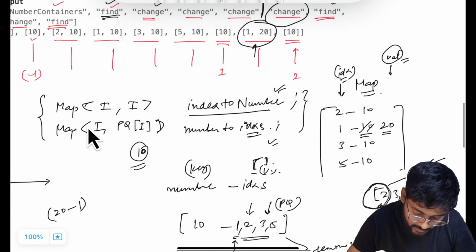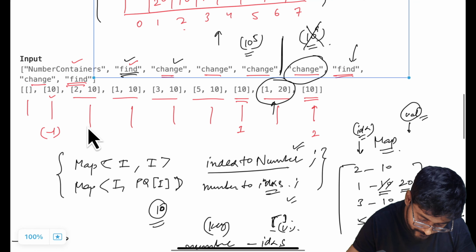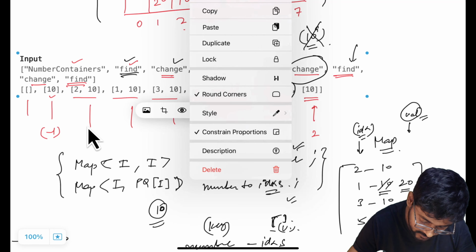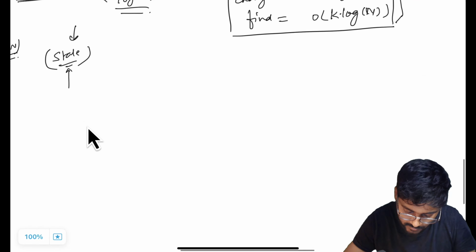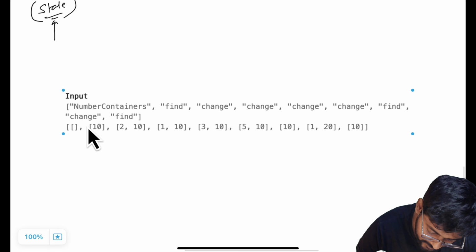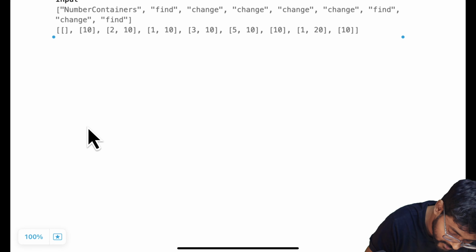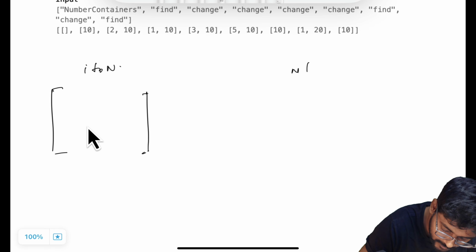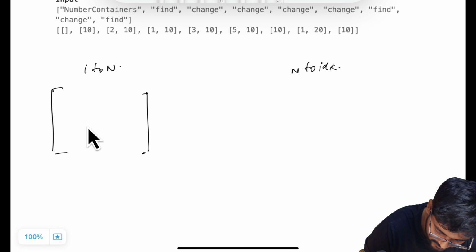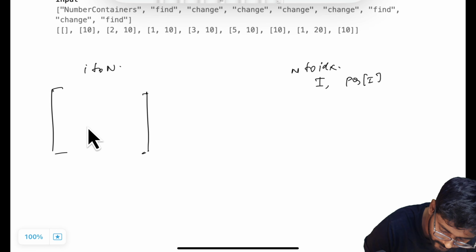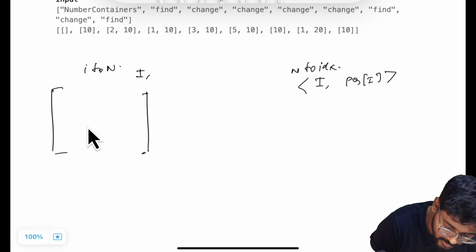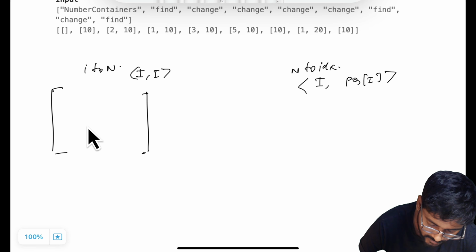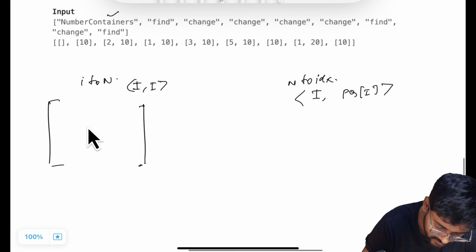So let me try to dry run over this example. You will get more understanding. Copy and then paste. Okay, we are having two maps: index to number map, and number to indexes map. This map is going to take integer and a priority queue of integer, and this map is going to take integer comma integer. Got it? First operation is number container, not doing anything.